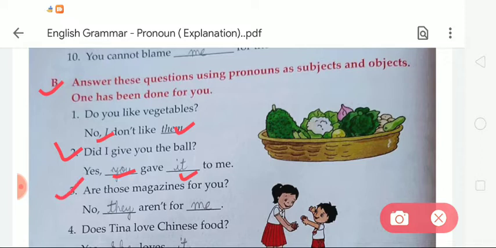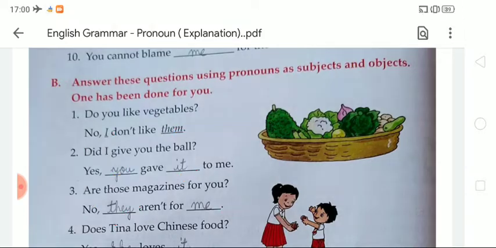In number third, are those magazines for you? So what will we write subject and object for this given sentence? So we have to write no, they aren't for me. So here we have to use they for subject and me for object.